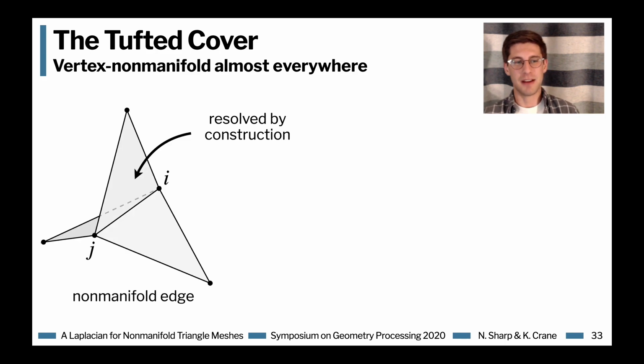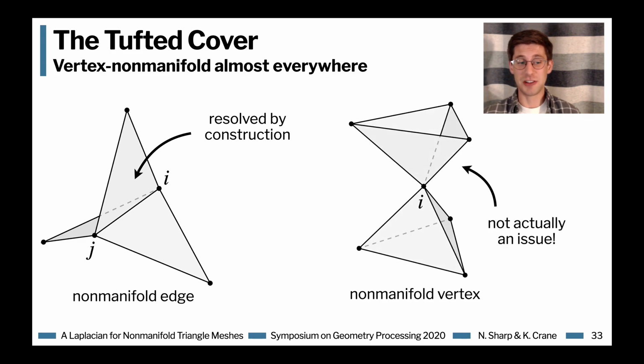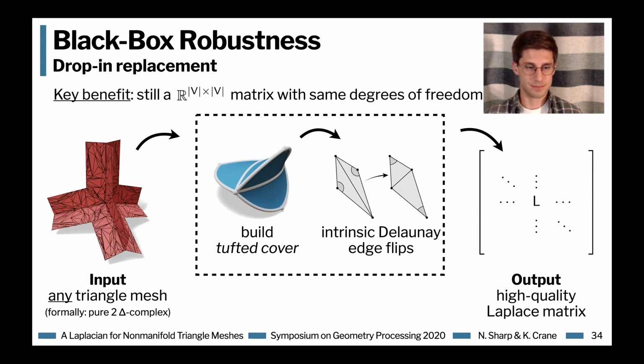We've played a funny game here because although our construction resolved non-manifold edges, it actually creates non-manifold vertices basically everywhere. But this is totally fine because non-manifold vertices don't affect the Laplace operator. And the outcome here is that we've generated a V by V Laplace matrix, which is a drop-in replacement for cotangent Laplace. This is really effective and allows us to immediately improve the accuracy of existing algorithms.